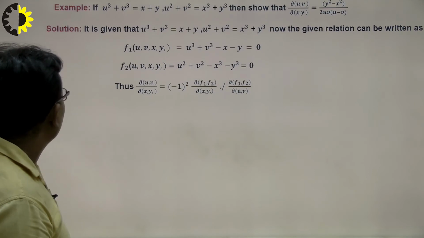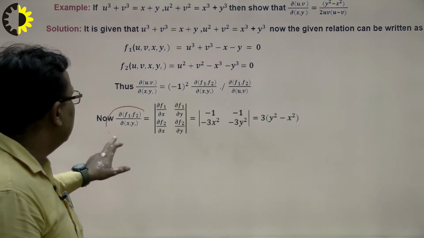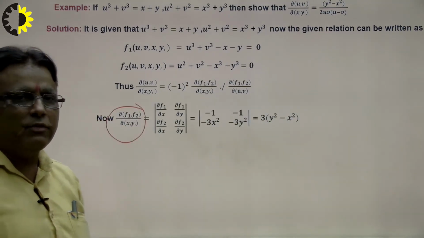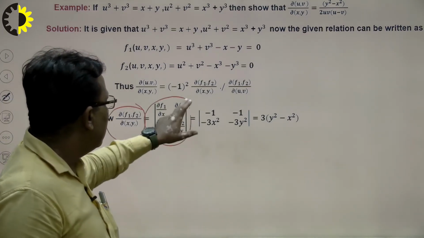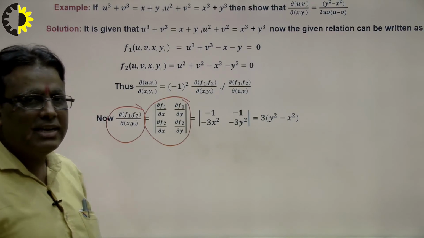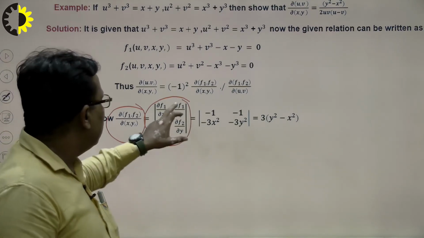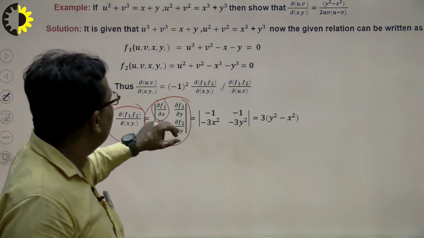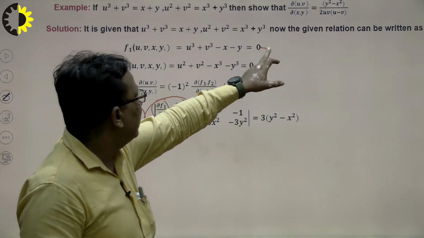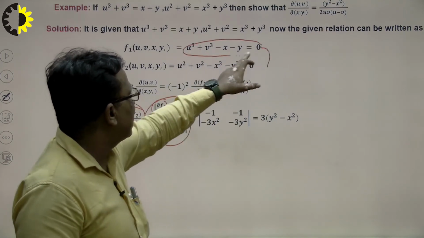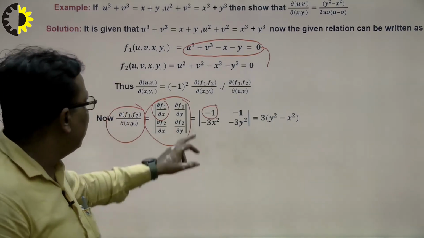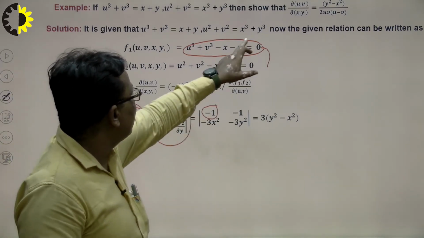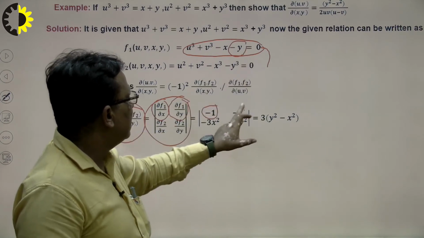How to calculate? We see here. First of all I calculate the Jacobian of f1, f2 with respect to x and y. First I write the formula: f1 over x, f1 over y, f2 over x, f2 over y. Differentiate f1 partially with respect to x, that means minus 1, I write here minus 1. Partially f1 with respect to y, so this is minus 1, I write minus 1.